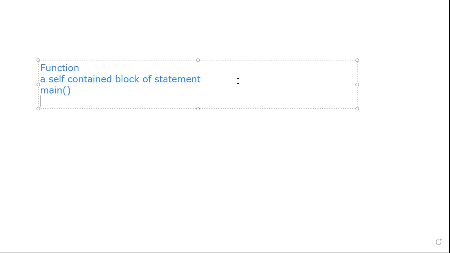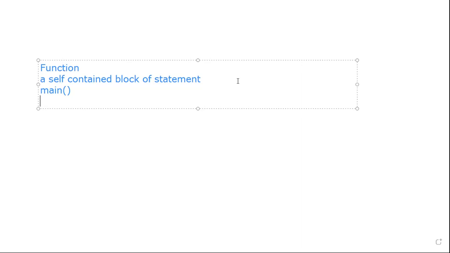If I divide the program into a number of parts, with one logic at one place for addition, one for subtraction, and one for division, what is the advantage of doing that? Anyone can easily understand the program logic. Instead of seeing the complete 30 to 40 lines of code, if you want to know about addition, you go to the addition block and understand the code. If you want to understand subtraction, you go to the subtraction block. This is the advantage of writing functions.